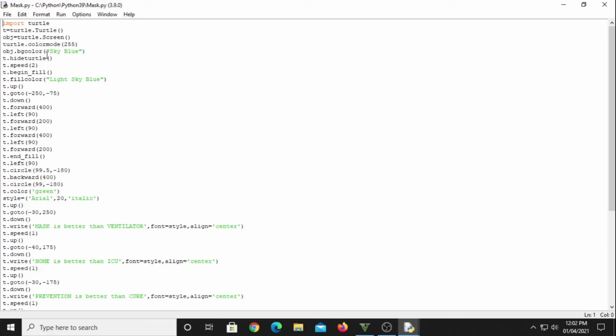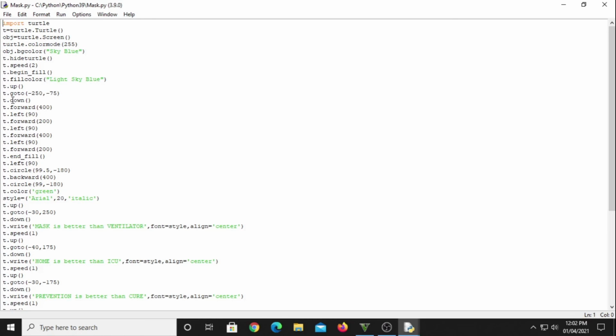Then I have set the background color of the screen to sky blue, and then I have hidden the turtle so that the turtle will not be seen. And here I have set the speed to 2, and this will begin the fill of the mask, and I have just set the color of the mask to light sky blue.